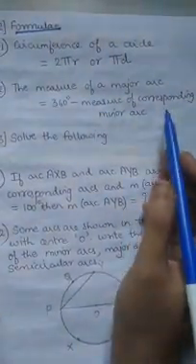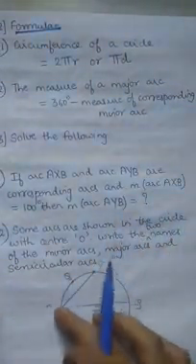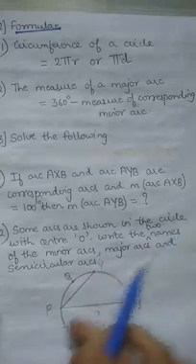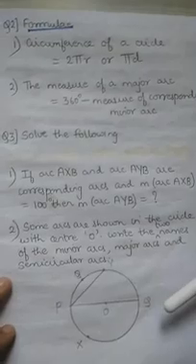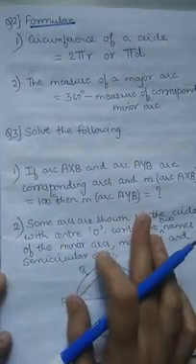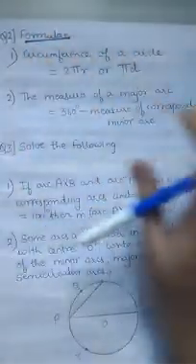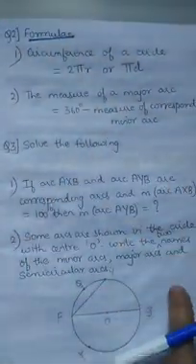What do you mean by corresponding? The same arc, when they have the same common endpoints, means they form a full circle. Those are corresponding arcs. So this is clear. Question number 3. The first question was what? Filling the blanks. Second question, just formulas. You don't have to solve anything. Third question, you have to solve.